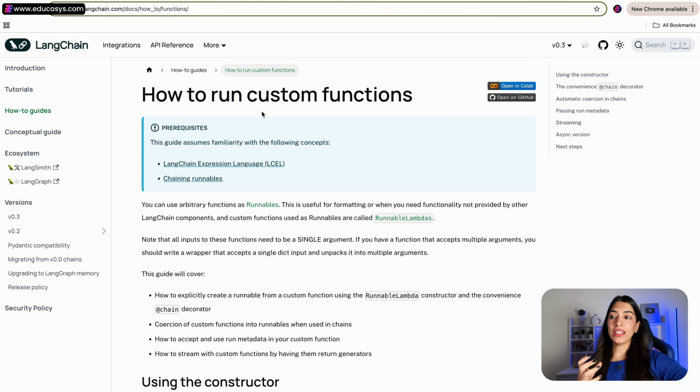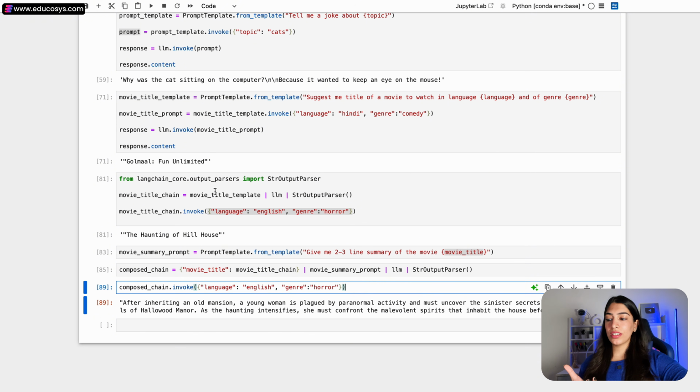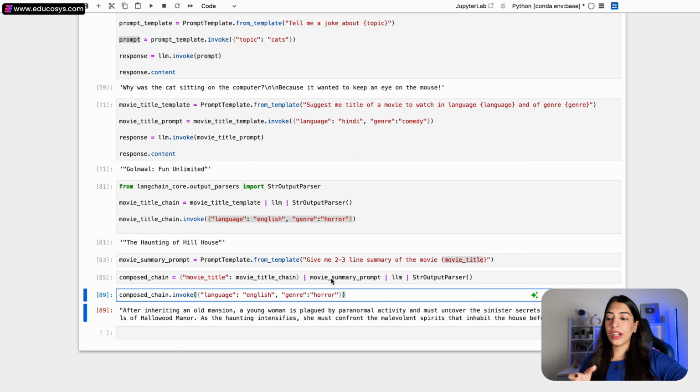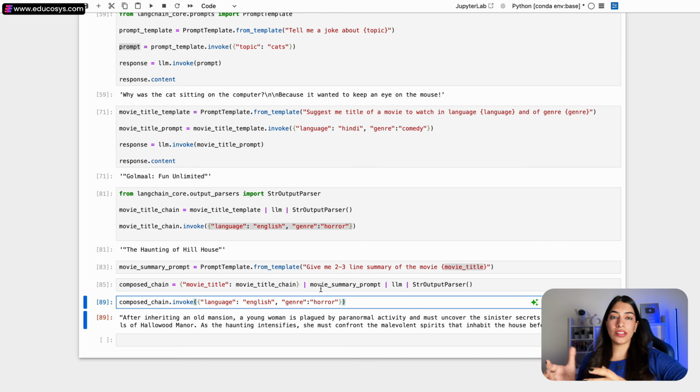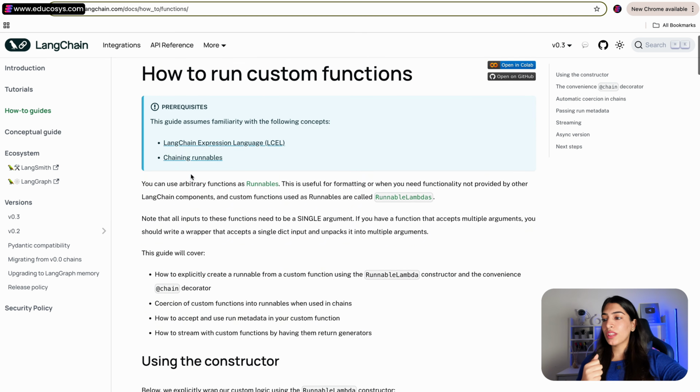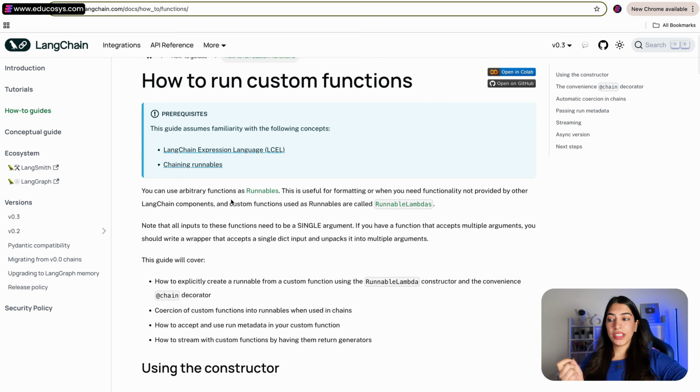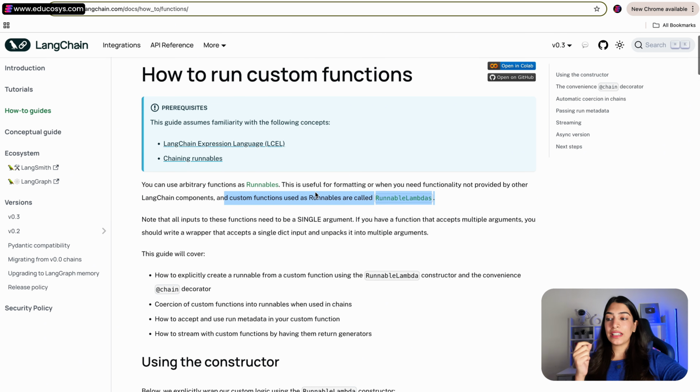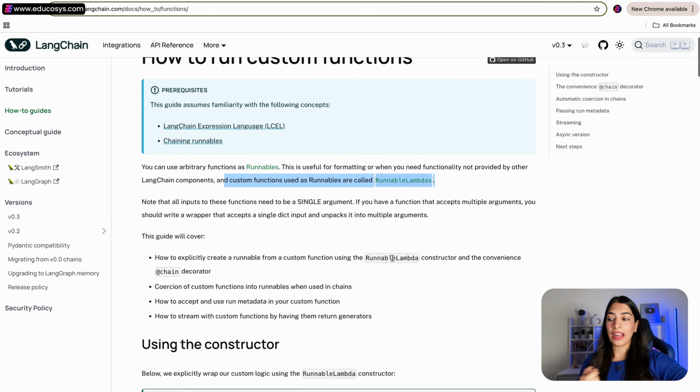So let's see how to run custom functions. Right now we are just creating the prompt and then passing it to LLM, parser and all of that. What if I want to write my own custom function in between as a step? Like in our example, we are going to write a function to print the title. So I just want to introduce how to do that, right? Here you can see, you can use arbitrary functions as runnables. This is useful for formatting when you need functionality not provided by other LangChain components, and custom functions used as runnables are called RunnableLambdas. So for custom functions, we are going to use something called RunnableLambda.